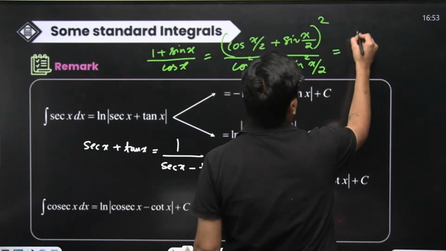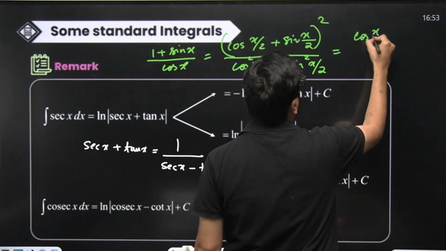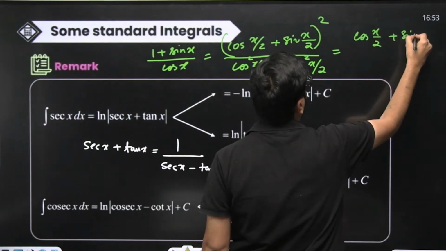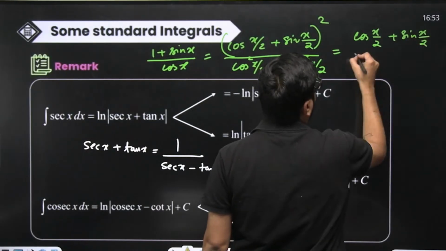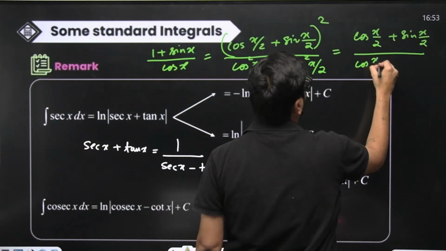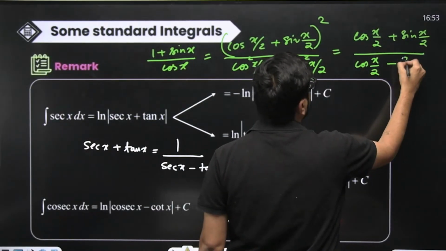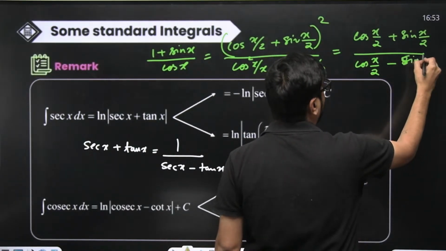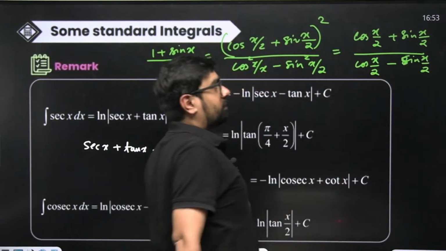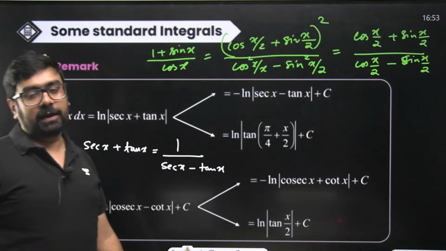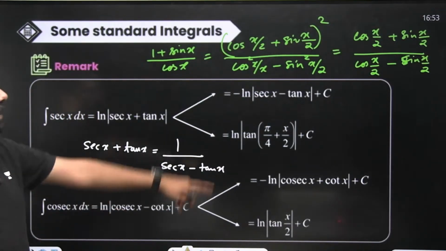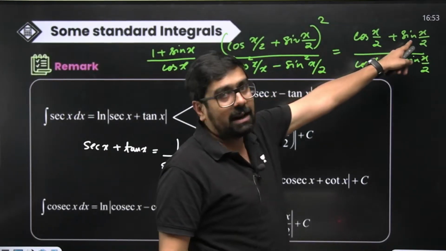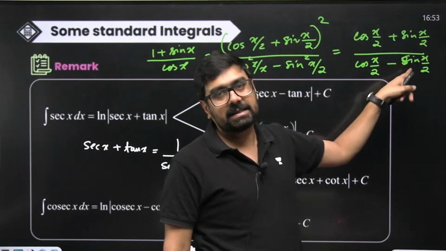So what will remain? We will just remain with cos of x by 2 plus sin of x by 2 divided by cos of x by 2 minus sin of x by 2. Now divided by cos of x by 2, what will you get? 1 plus tan of x by 2 upon 1 minus tan of x by 2.